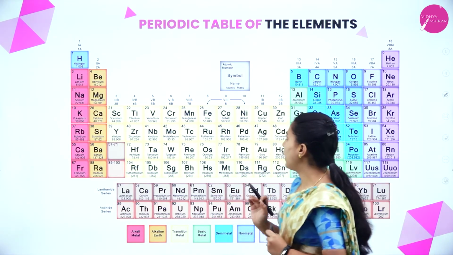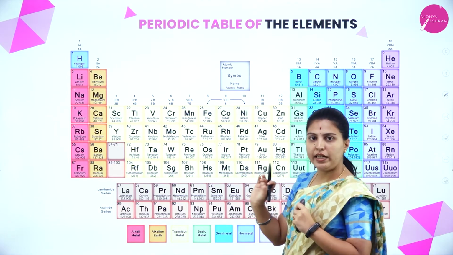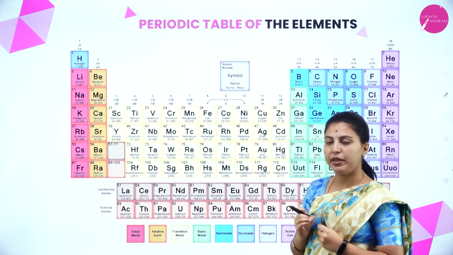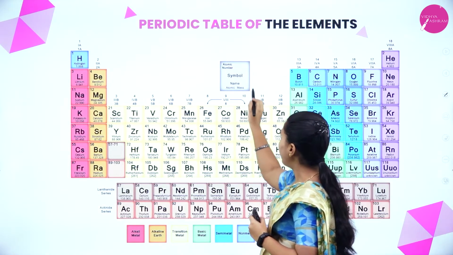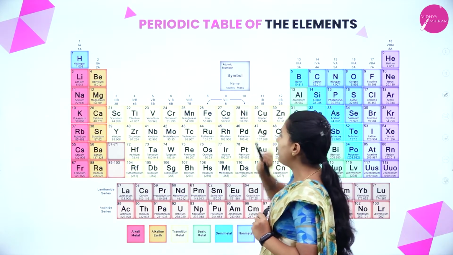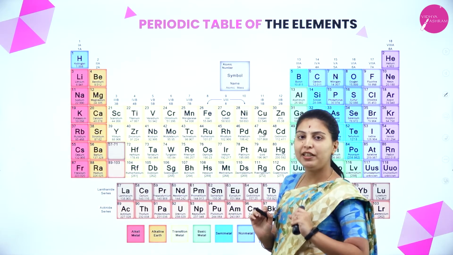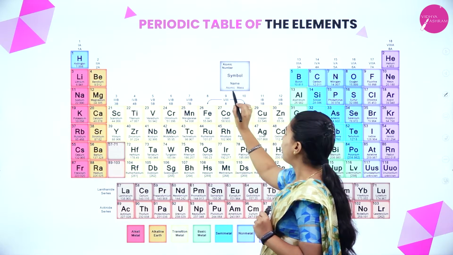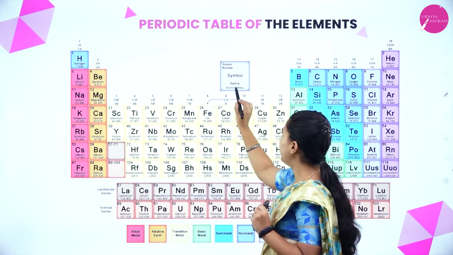First we have to understand how elements are named, because we have to identify each and every element. In each box, the symbol of the element will be present, and the atomic number, atomic mass and name.